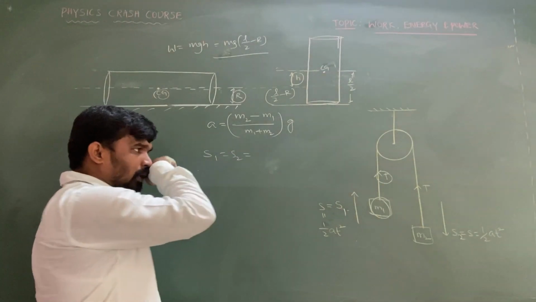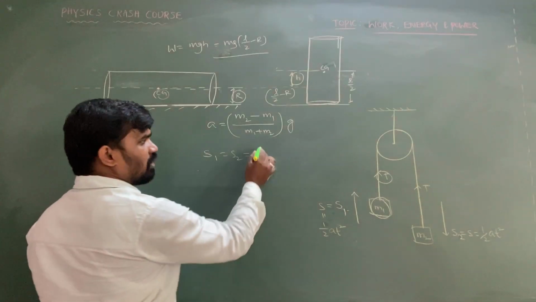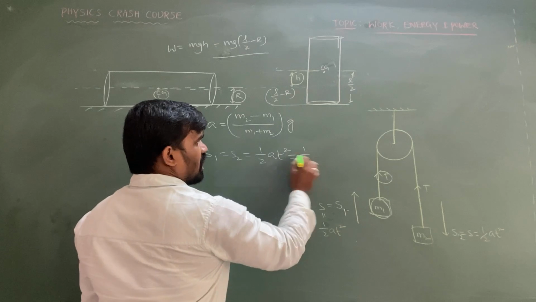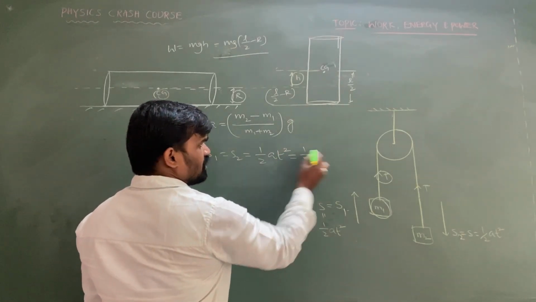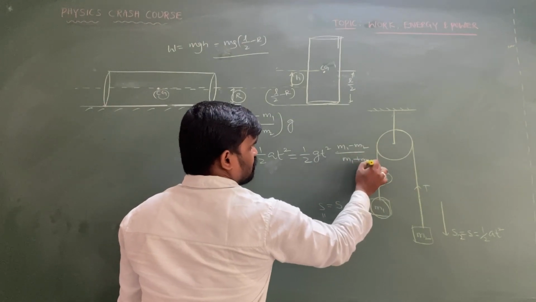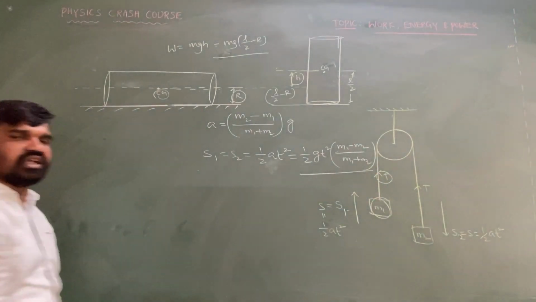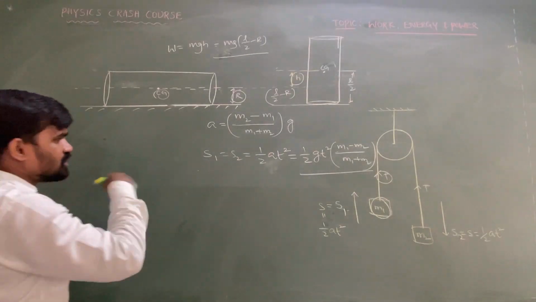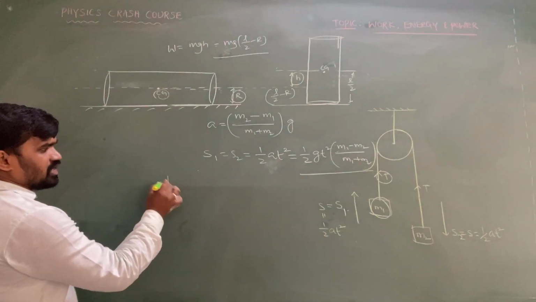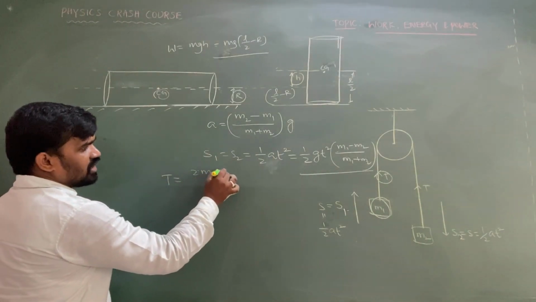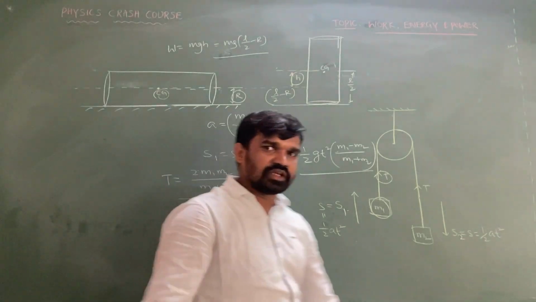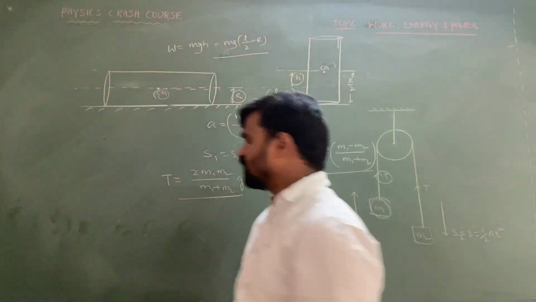S1 equals S2 equals ut plus half at square. Initially both the blocks are at rest. Half at square, where a is g times m1 minus m2 by m1 plus m2, so s equals half g t square into m1 minus m2 by m1 plus m2. This is the displacement of each block, as the system starts from rest. Next point: tension is equal to 2m1 m2 by m1 plus m2 into g. This is the value of tension. Already we discussed the short form of how to calculate it.